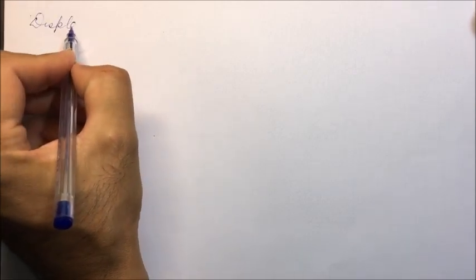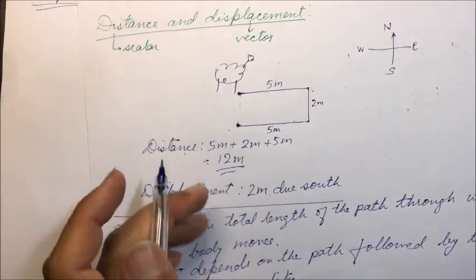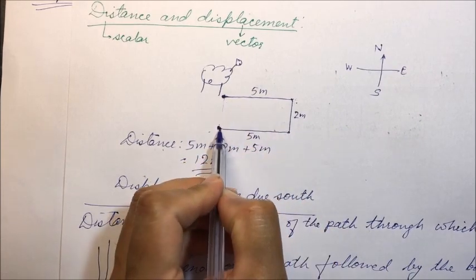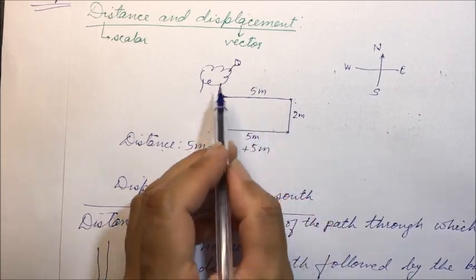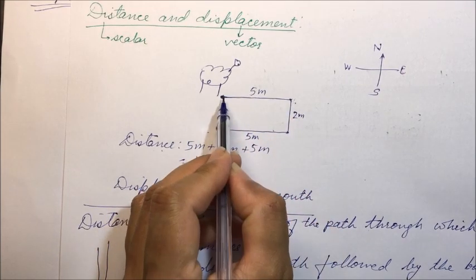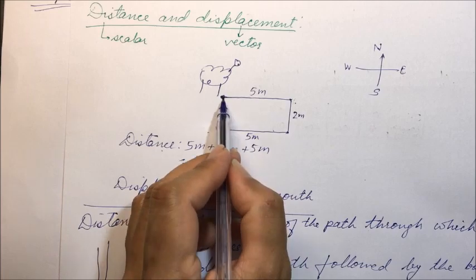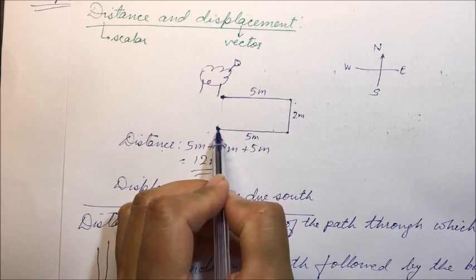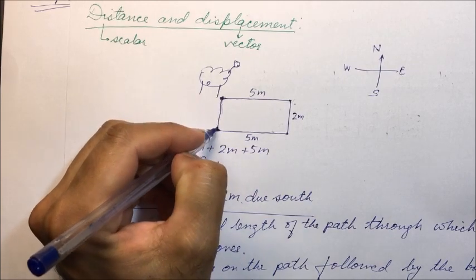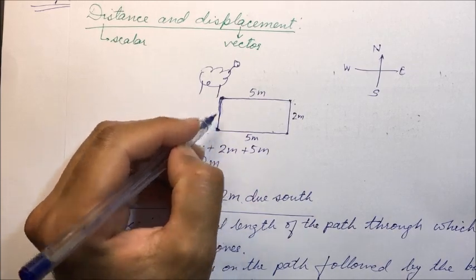Now we will be defining displacement. As we have discussed, displacement depends on the initial and final position only. It does not depend on the path taken. Whatever path the body has taken, the displacement does not depend on that. It is the shortest distance between the initial and final position, that will be a straight line distance. So this is the displacement.